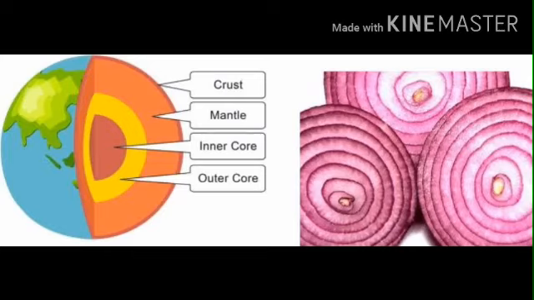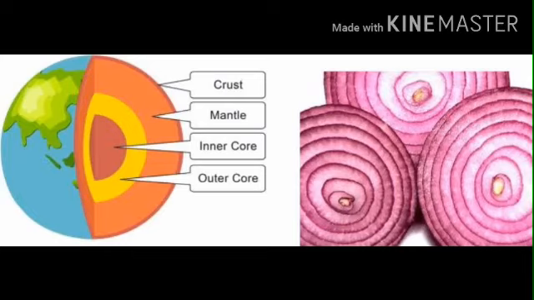Next, we will discuss the mantle. It forms 16% of the total volume of the Earth. It extends up to a depth of 2,900 kilometers below the crust. It is the middle layer and the thickest layer of the Earth.